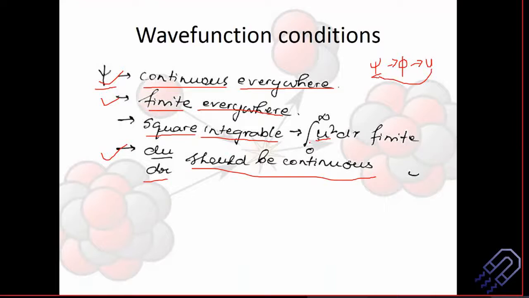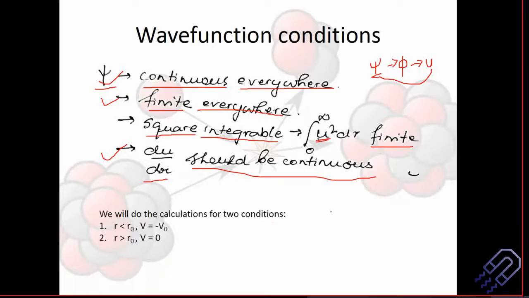So the integration from 0 to infinity of u square dr is again finite. It is a wave function, so it will have a sine component, because if you consider something as a wave function, it has to be periodic in nature. It might be a sine function, a cos function, or an exponential function. All of them involve trigonometric ratios. And whenever you have anything periodic, you basically use the sine function.